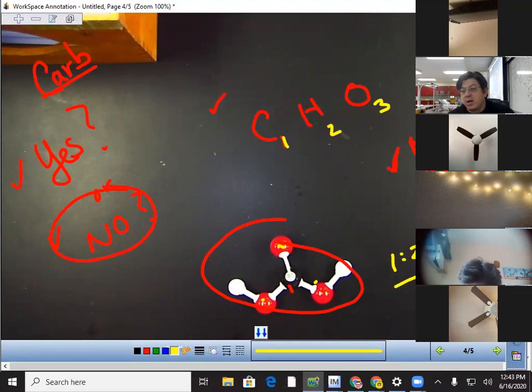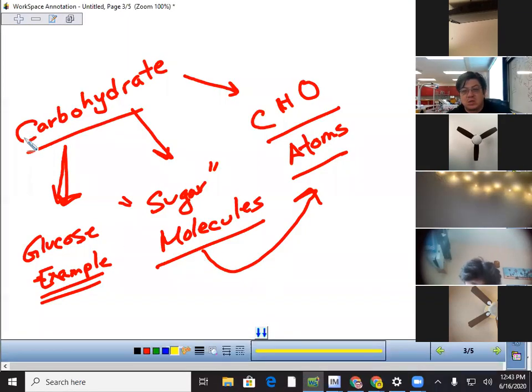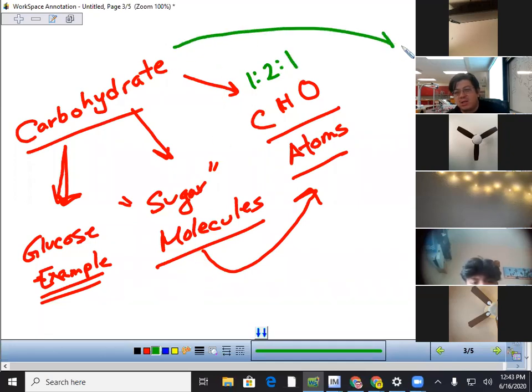Okay, so let's go back to our notes. Carbohydrates are sugar molecules. They have these atoms in what ratio? 1, 2, 1. And then what else? What else, Emily, do they need to have? The ring. The ring. Very good. Exactly. They need to have a ring structure, right? So when we're looking at molecules, that's what you need to identify.